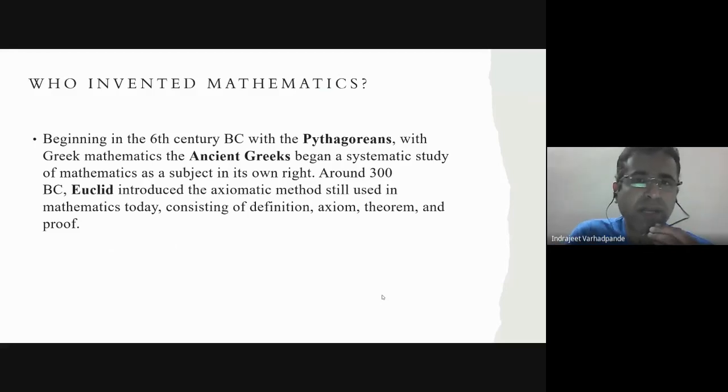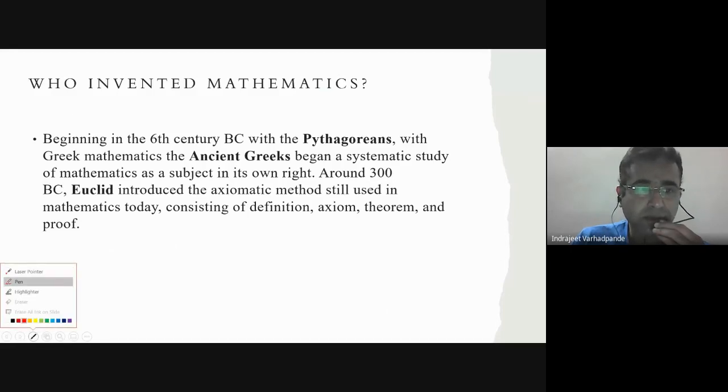So many of you must have thought why this mathematics is there in our syllabus, why it is to be learned, who invented it. So I would say in the beginning of the 6th century BC, with Pythagoras. You must have heard about the Pythagoras theorem, right?